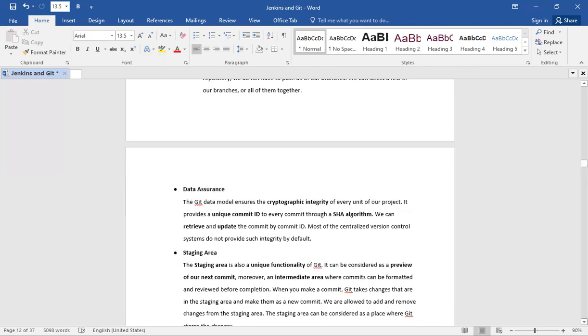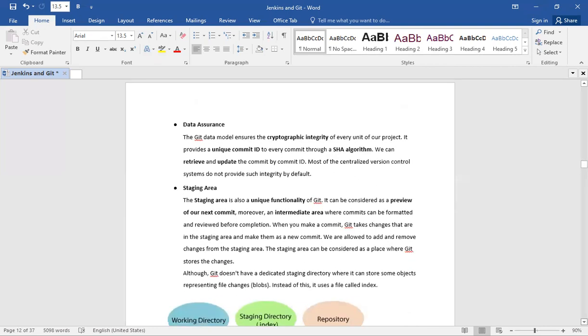And next one, data assurance. The Git data model ensures the cryptographic integrity of every unit of our project. It provides a unique commit ID to every commit through the SHA algorithm. We can retrieve and update the commit by commit ID. Most of the centralized version control systems do not provide such integrity by default.